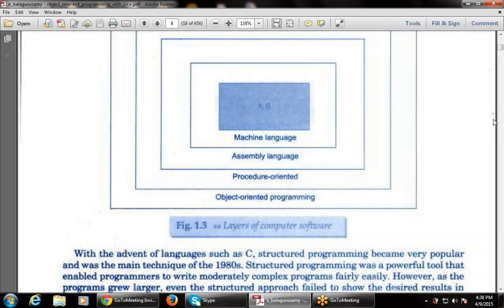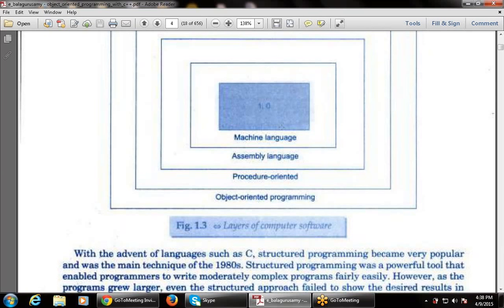So these are the various layers. First of all, there is machine language. Please, this is very important. Try to understand. If there are any doubts, you can stop right now, and I will clear them. So first is machine language. That is, machine language is binary language. As I told you from the beginning, the computer understands only binary language, and binary language is also known as machine language.